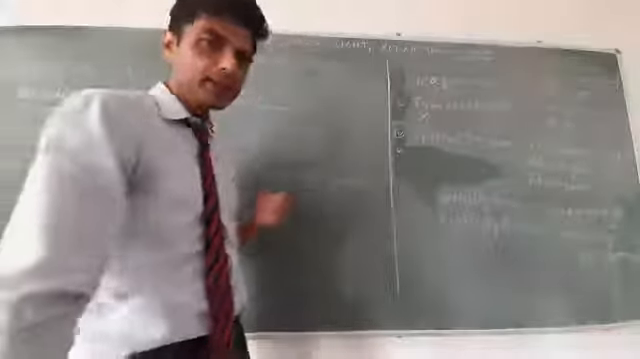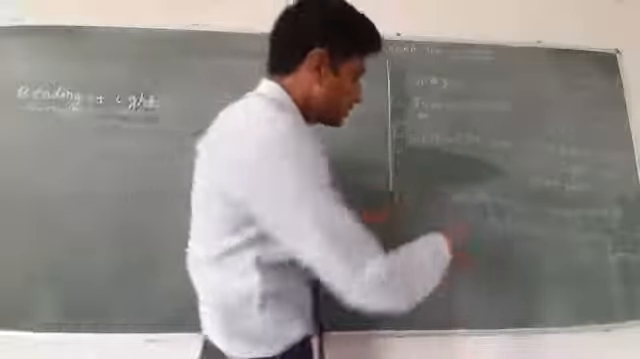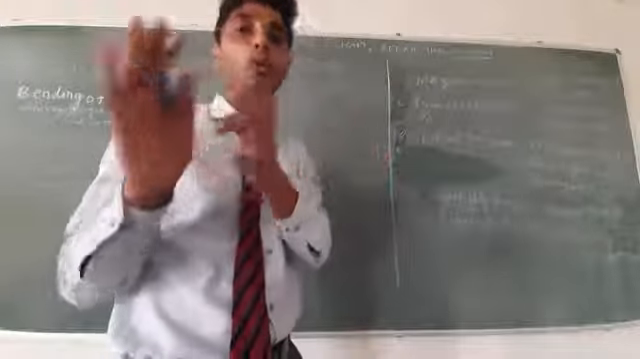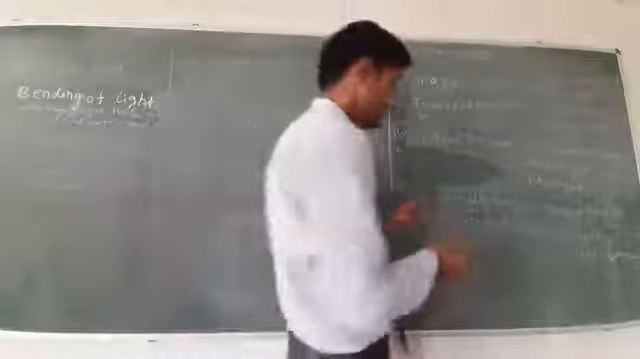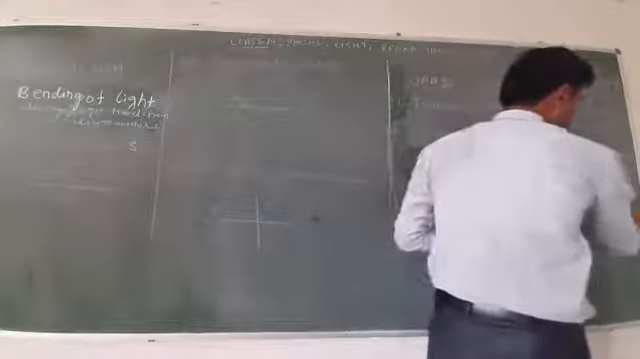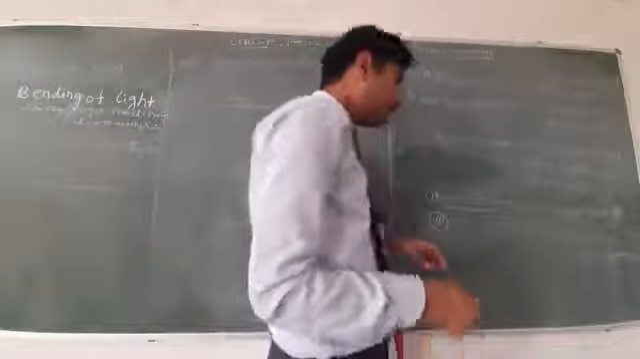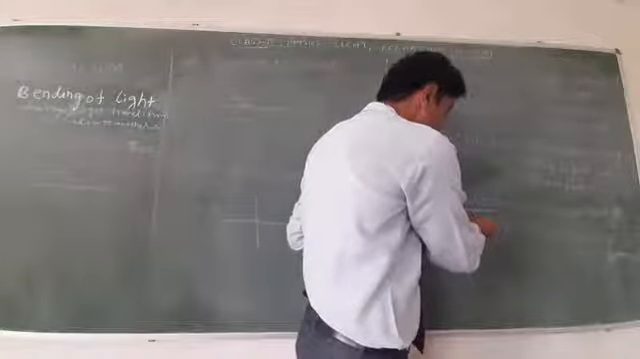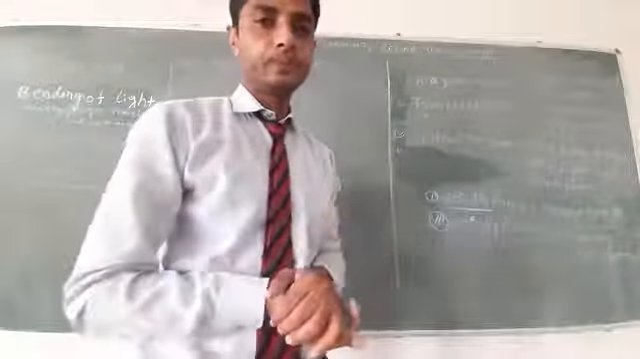So what is optically rare? The medium in which the speed of light is comparatively more than the other medium is known as optically rare. In this type of medium, the speed of light is more with respect to the other medium. Optically denser is the medium in which the speed of light is comparatively less than the other medium.